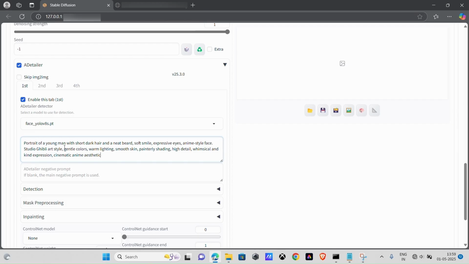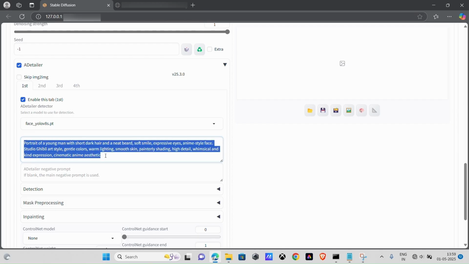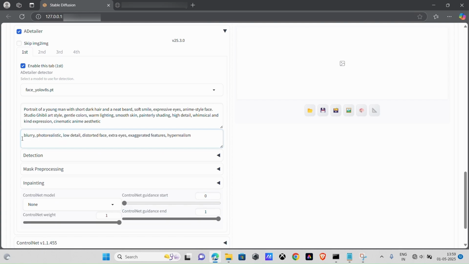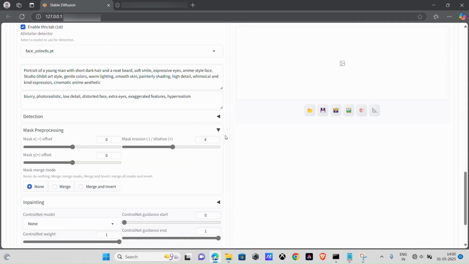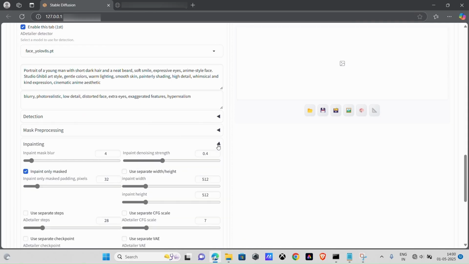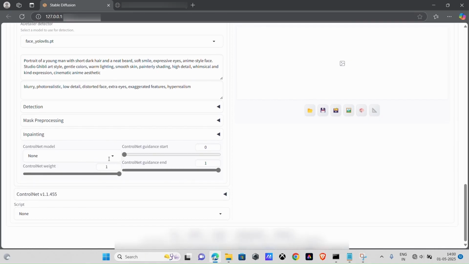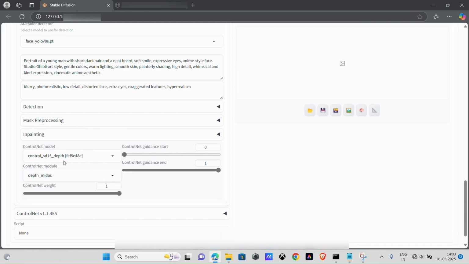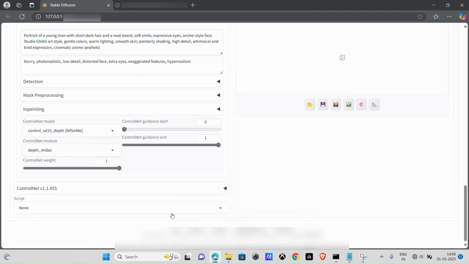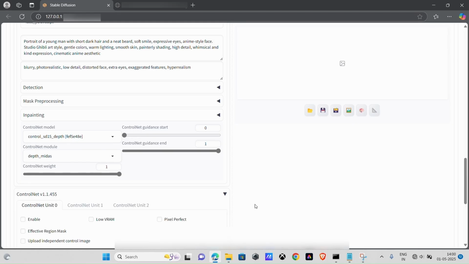Here you type a prompt for how you want the face to look in Ghibli style. Then type a negative prompt to make sure it doesn't generate anything unwanted. You can keep detection, mask pre-processing and inpainting as it is. But select ControlNet model as Control SD15 depth. This model you should download from the web and place in the correct place. Let's move on to ControlNet.